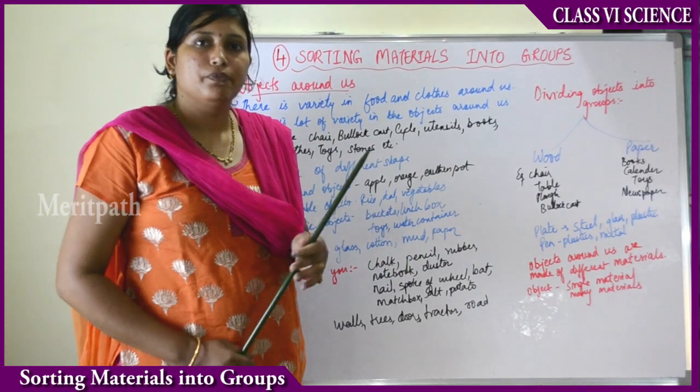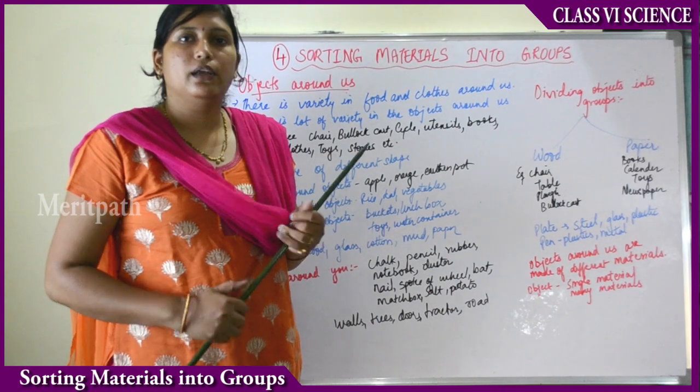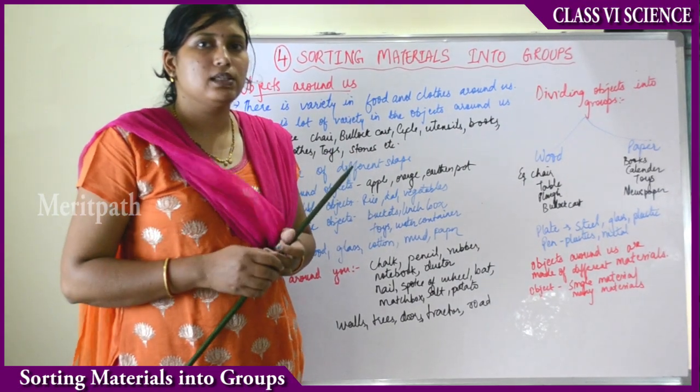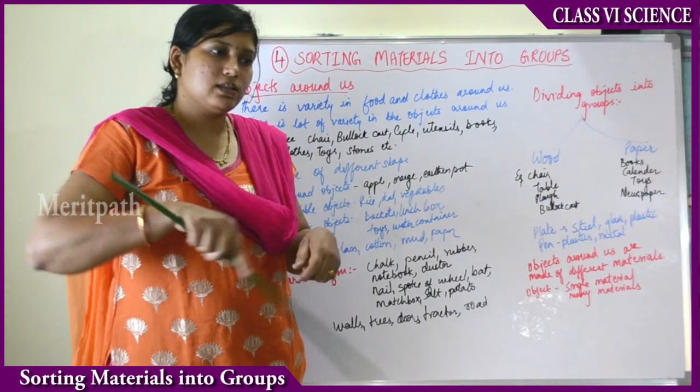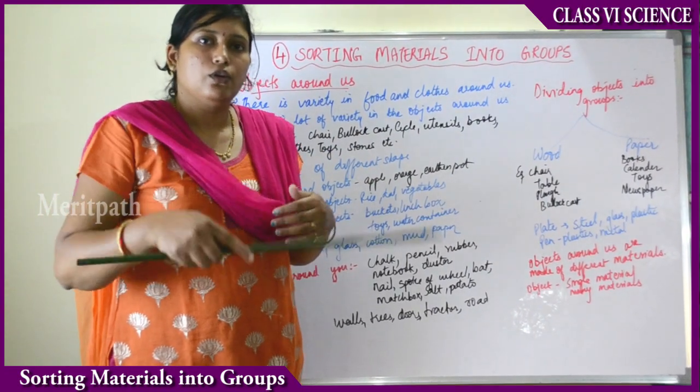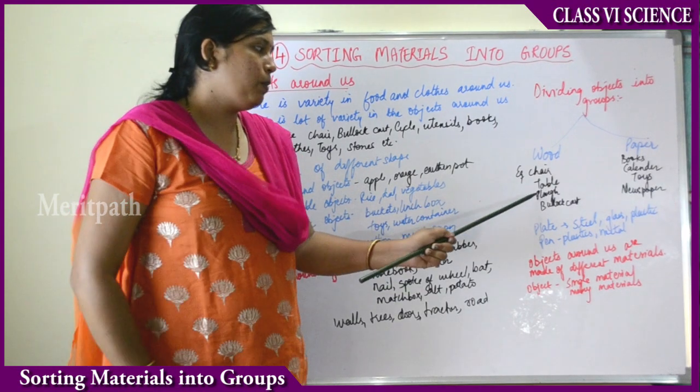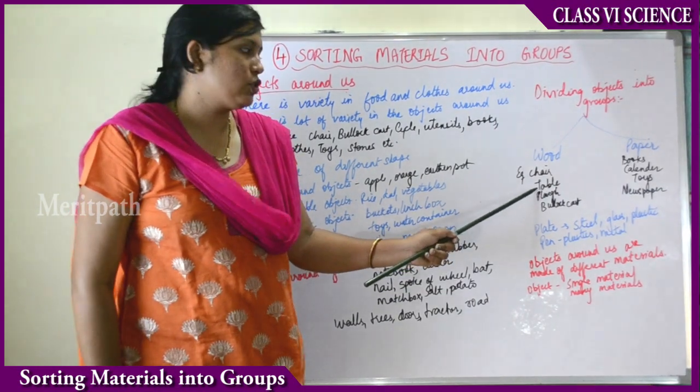What is plow? Suppose if a farmer wants to dig a field and plant some trees, they use a stick-like structure to which a blade will be attached. They will do like this. They will dig the soil with the plow for planting the seeds. That is plow used by the farmer in the agricultural field.